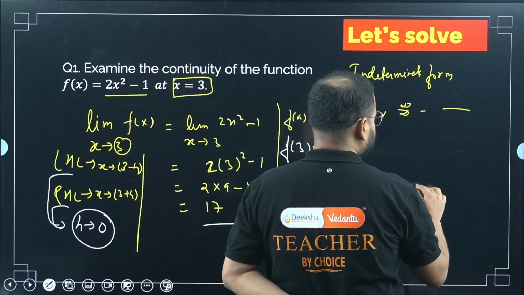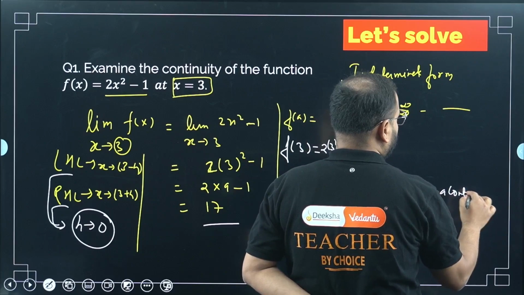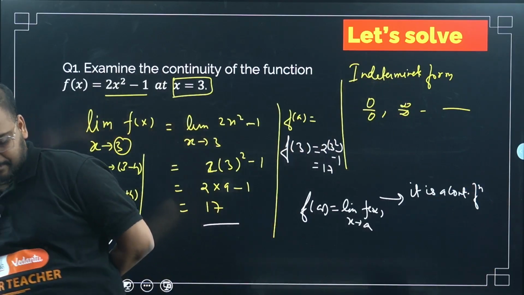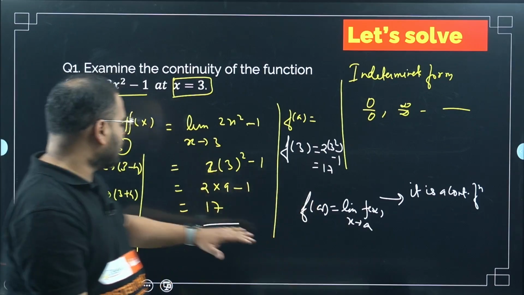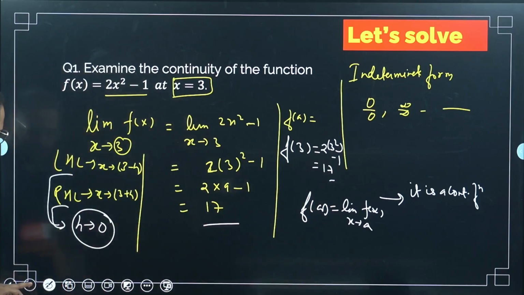It is a continuous function. Please check. Why, sir? Because the limit value is 17 and the function value is also 17. So this is a continuous function. Simple question. Let's move forward.